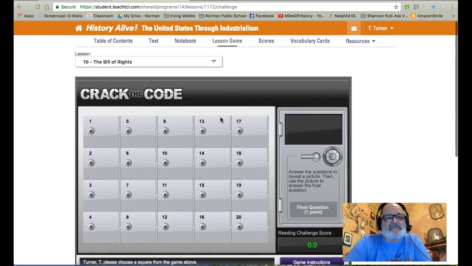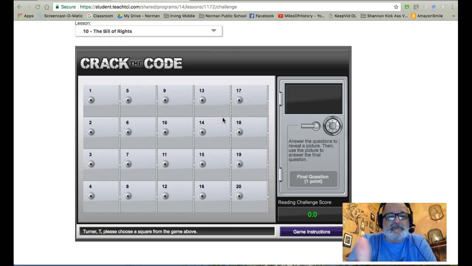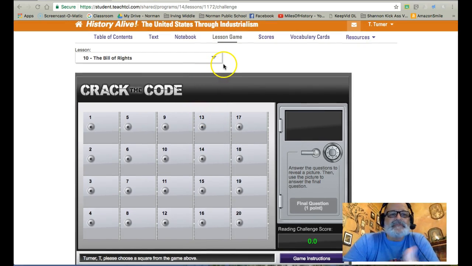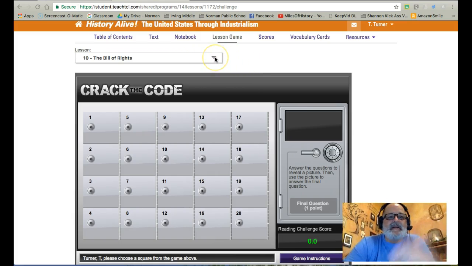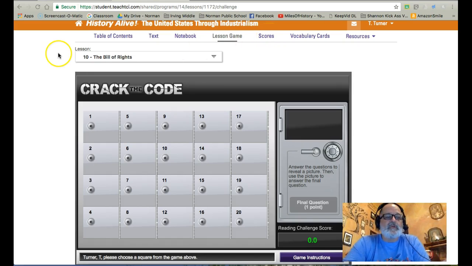Now, like I said, each chapter has a different one. This is chapter 10's. It's called Crack the Code, where you answer questions and it builds a picture, and you use the last picture to answer the final question. So you've got all of these game options. I will assign them. You can do them, when they're assigned, after you get done with the reading, and you get scores for it. The scores come back to me, and they will be part of your grade for the class. Tomorrow or the next episode, we will talk about how to check your scores, see what your assignments are, that kind of thing.